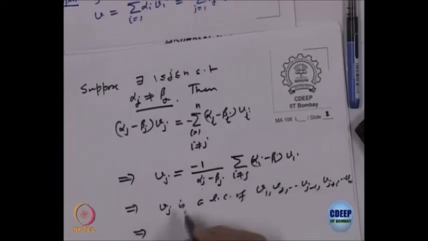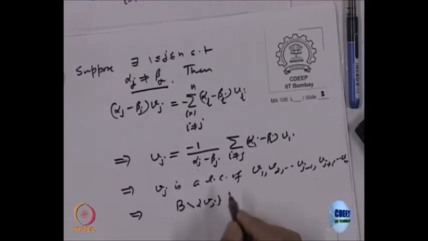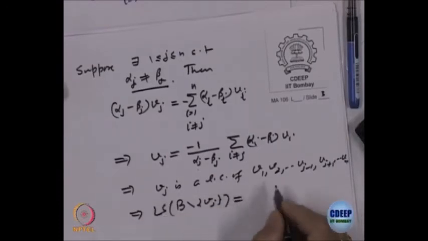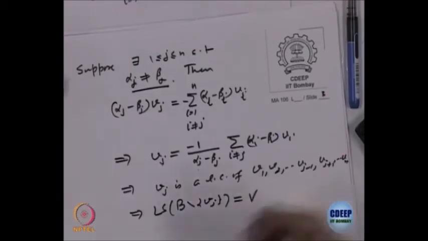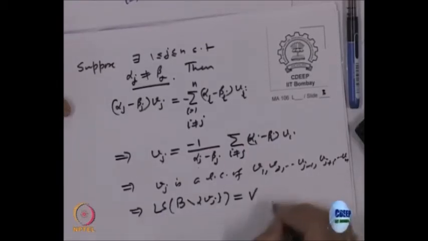So, that means from the set B, if I remove V j, I do not lose anything, right, I can get everything. So, the linear span of this is equal to the whole of V, because V j itself is a linear combination of the remaining. So, all the remaining ones will do the job, but that is a contradiction.